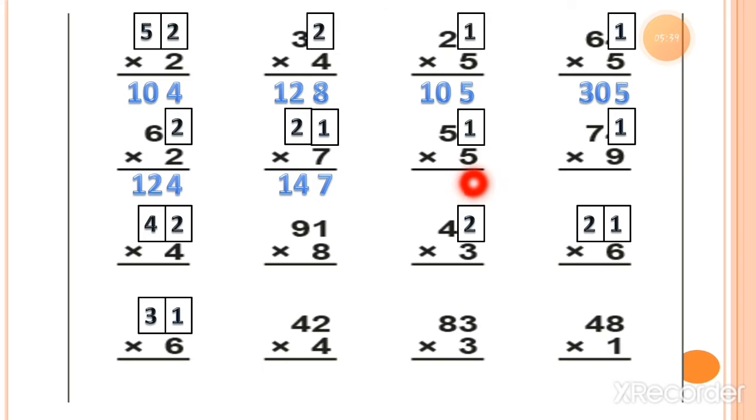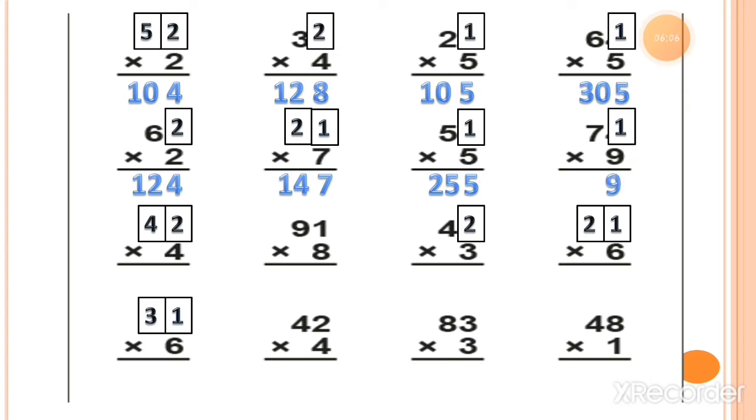Now the next one is 5 fives are. So 5 fives are equal to 25. Here you can see 5 fives are 25. So here also we are getting the answer in 3 digits. So you can read this answer as 255.